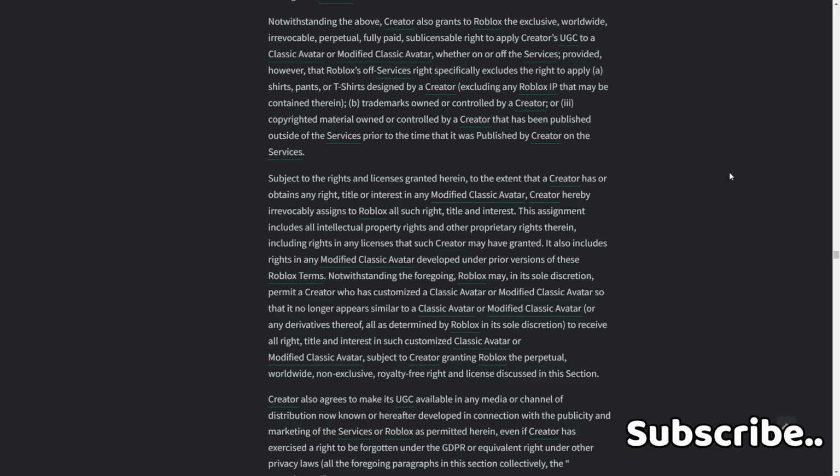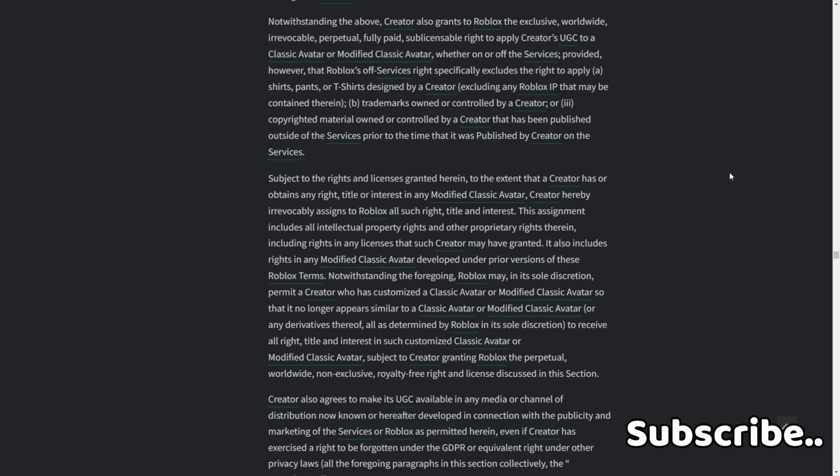Then, to the extent that a creator has or obtains any right, title, or interest in the modified classic avatar, creator hereby irrevocably assigns to Roblox all such right, title, and interest. This assignment includes all intellectual property rights and other property rights therein, including rights in any licenses such creator may have granted. It also includes rights in any modified classic avatars developed under prior versions of the Roblox terms. Notwithstanding the foregoing, Roblox may, in its sole discretion, permit a creator who has customized a classic avatar or modified classic avatar so that it no longer appears similar to a classic avatar or modified classic avatar or any derivatives thereof.